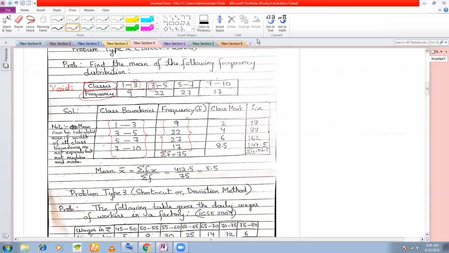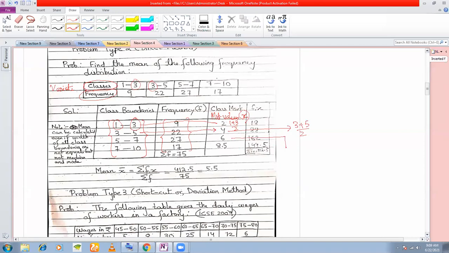Okay. Now the additional step that you need to do here is when in case of a frequency distribution, you need to calculate the class mark or also called as the mid values. I've forgotten to write x here. So these mid values are your x's. Okay. How do you calculate the mid values? This 2 here that you see is 1 plus 3 divided by 2. Lower class boundary plus upper class boundary divided by 2. Similarly, for the next one, this is 3 plus 5 divided by 2.